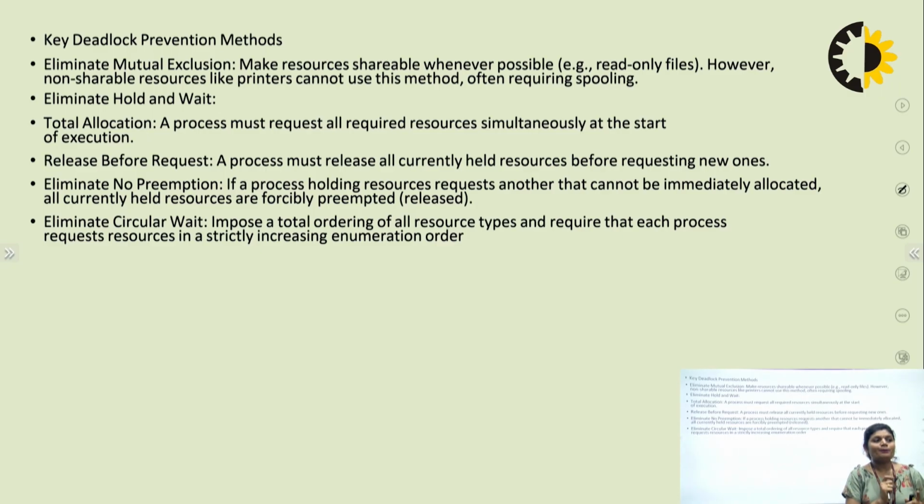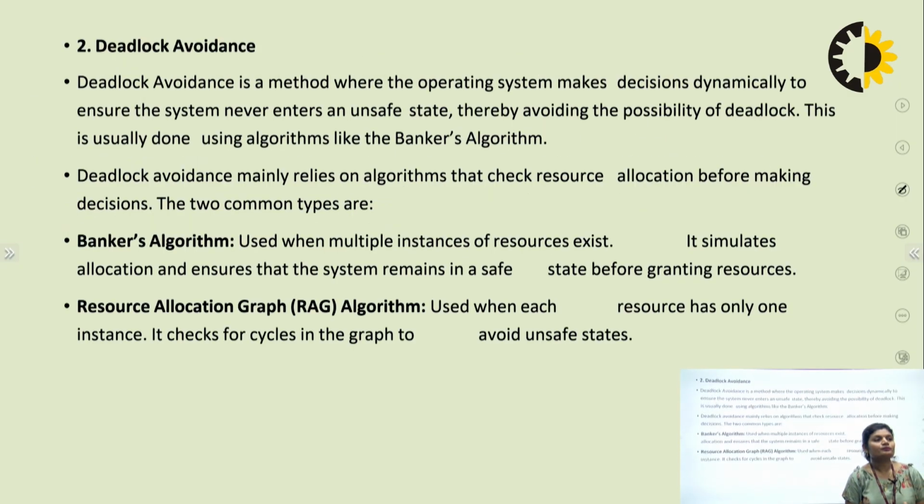Okay, eliminate circular wait. Impose a total ordering of all resource types and require that each process requests resources in a strictly increasing enumeration order. It means in a circular wait condition, process P1 demands resources in increasing order. Suppose P1 is using R4, then the second time it requests R5, then other processes request R6, R7 in increasing order.